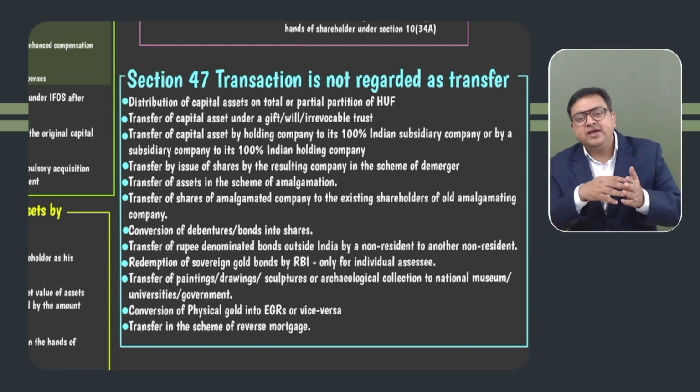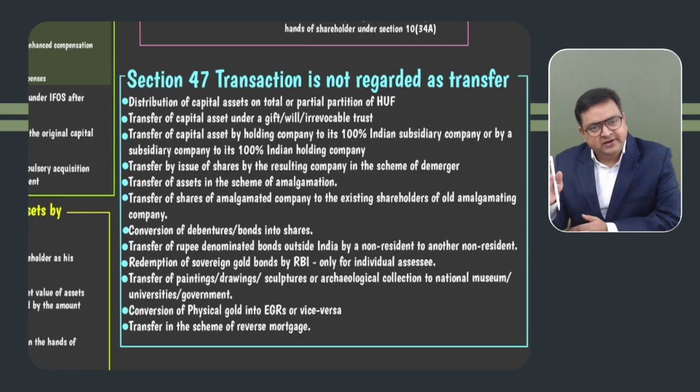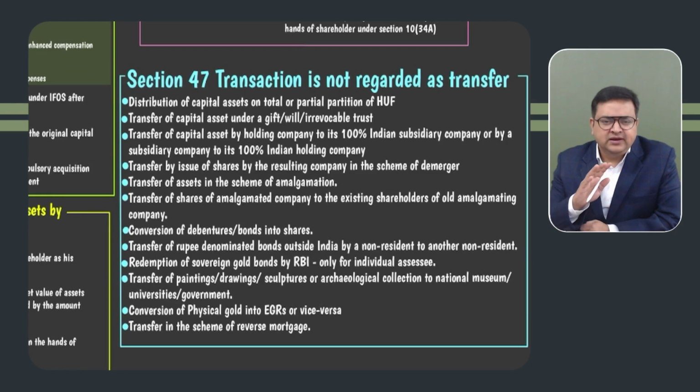Correct. But if we are giving this gift to a non-relative, let's say that Mr. A is giving this gift to a non-relative. In that case also, in case of Mr. A, because he is giving by way of gift, there would be no capital gain. But in the hands of receiver, it would be IFOS income. Why? Because he is getting a gift, and that too from a non-relative. So it would be IFOS income. So it would be taxable, whatever is the value of that gift.